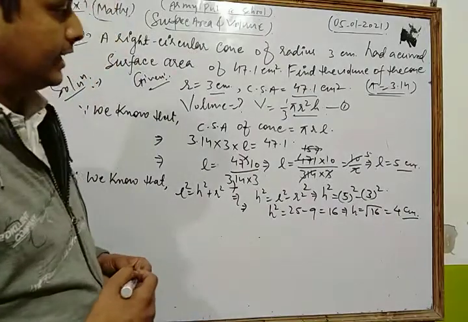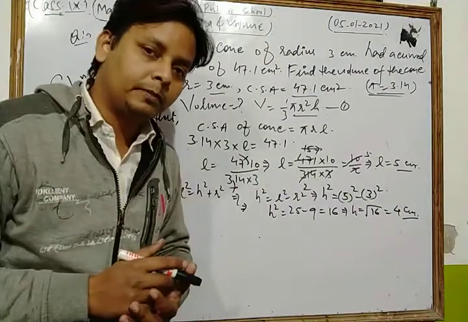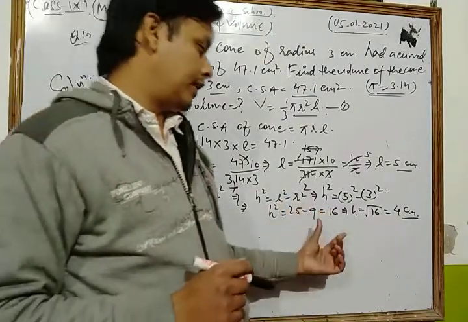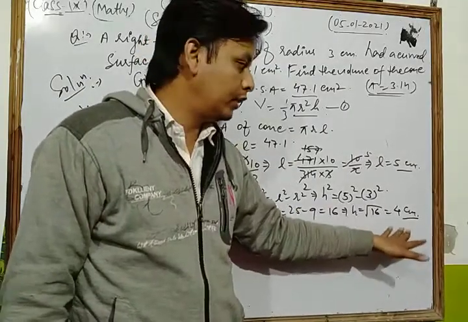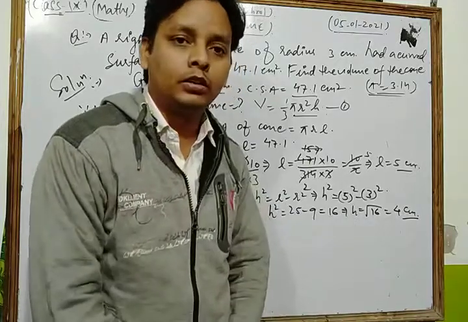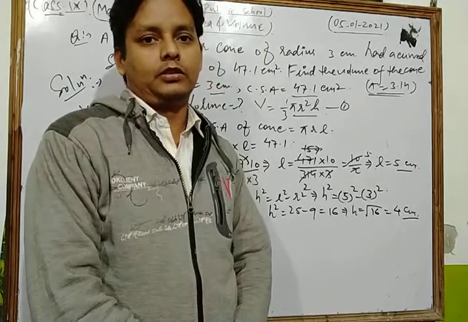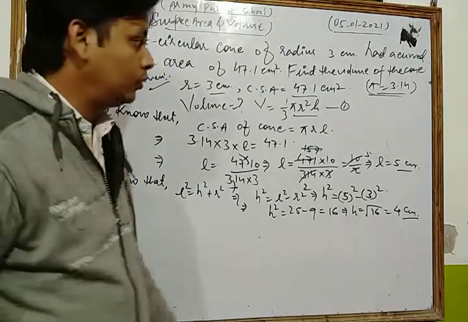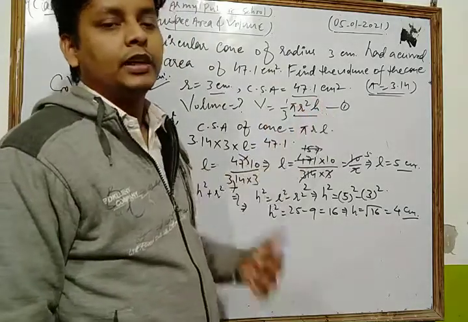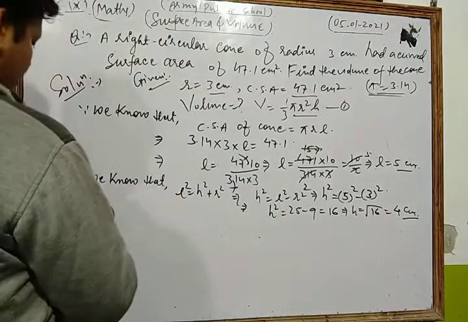Dear students, in this way we find the value of H. We find the value of H as 4 centimeter. Now from equation 1 we find the volume of the cone. Okay, thus let's see.